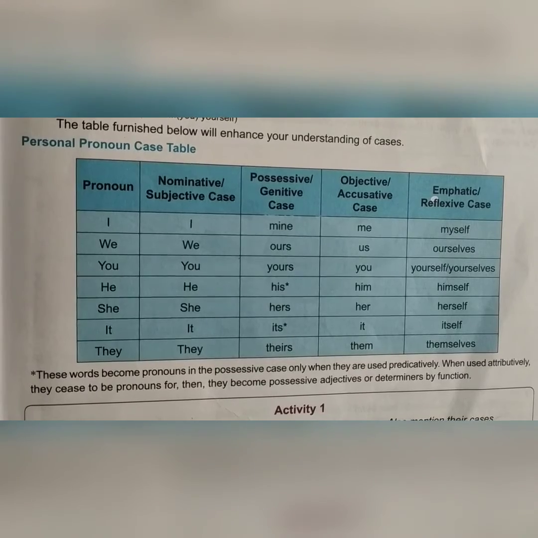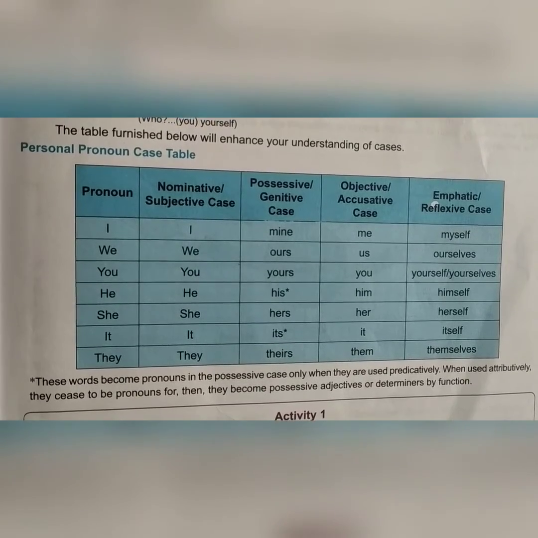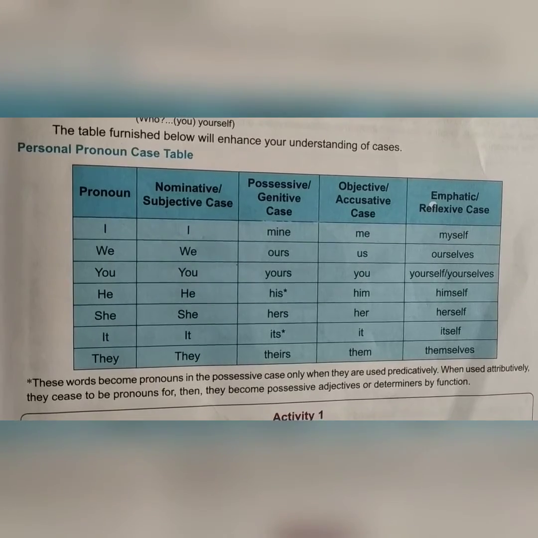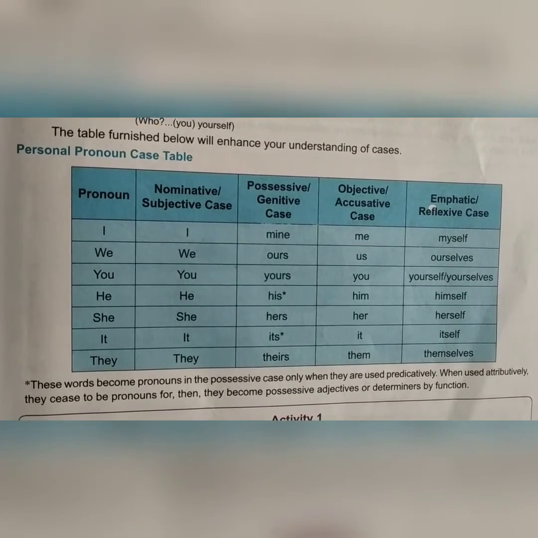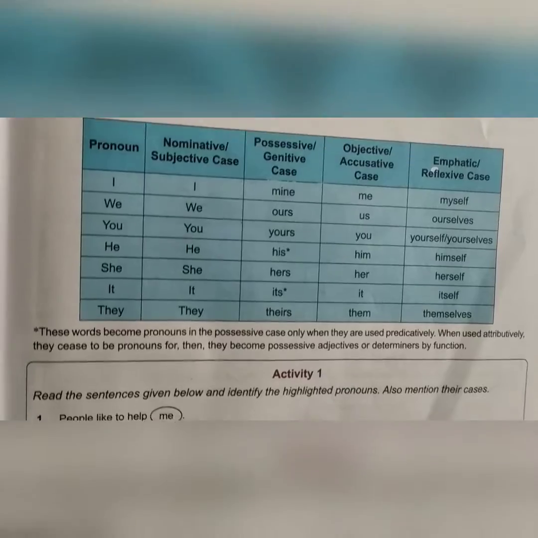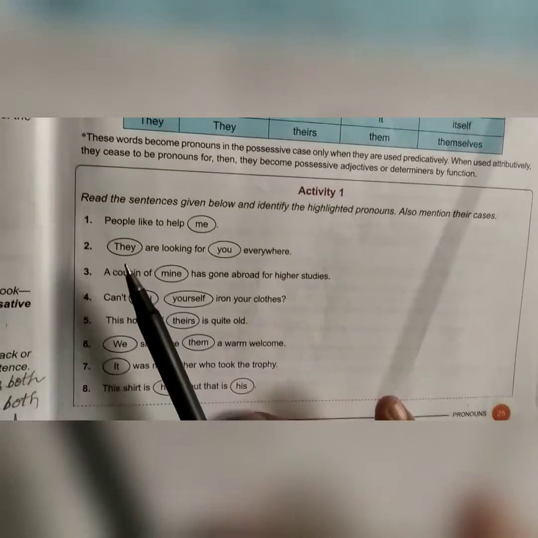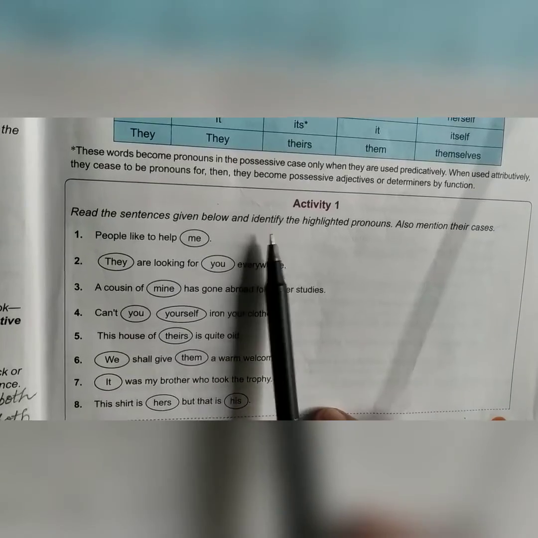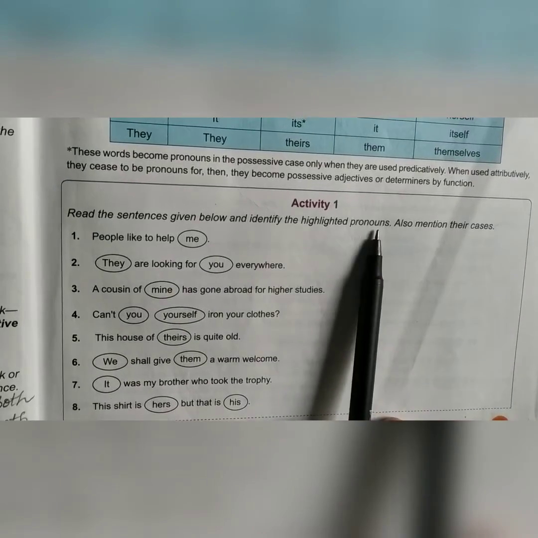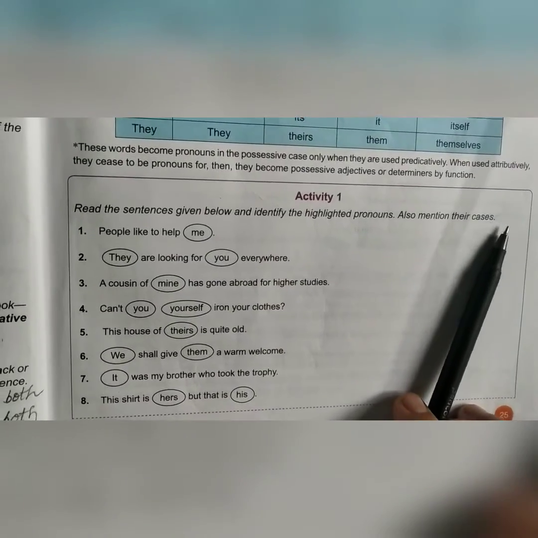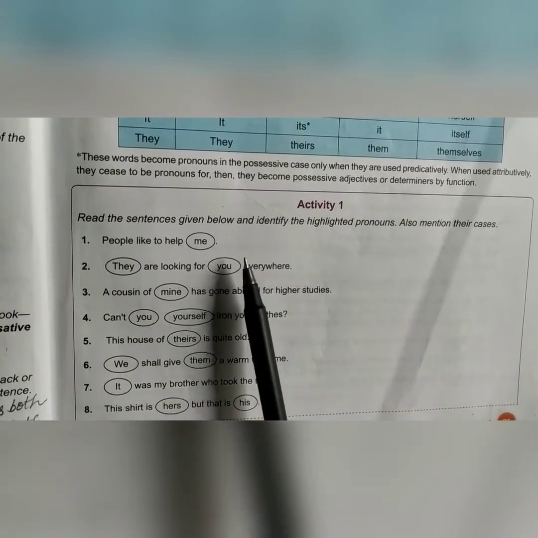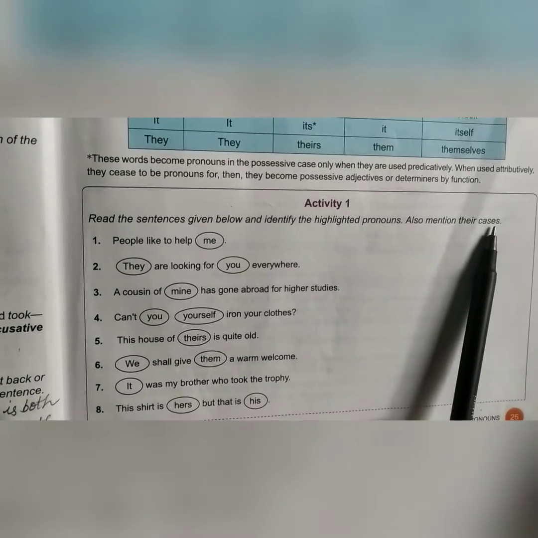So children, I hope these personal pronouns and their kinds and cases are clear to you. Now there is one activity which you have to do in your book. If you don't have your book with you, you may do it in your English language copy. See this activity. You have to read the sentences given below and identify the highlighted pronouns. Also mention their cases, right?